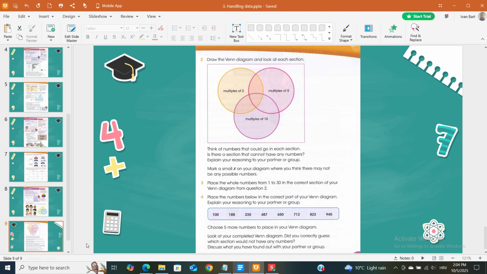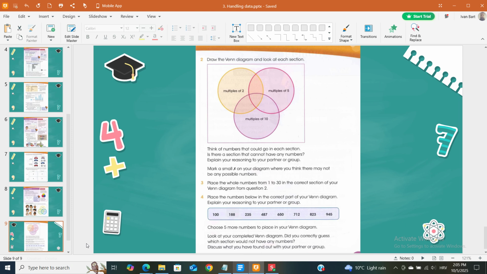3. Place the whole numbers from 1 to 30 in the correct section of your Venn diagram from question 2. 4. Place the numbers below in the correct part of your Venn diagram. Explain your reasoning to your partner or group. 100, 188, 235, 487, 650, 712, 823, 945. Choose 5 more numbers to place in your Venn diagram.